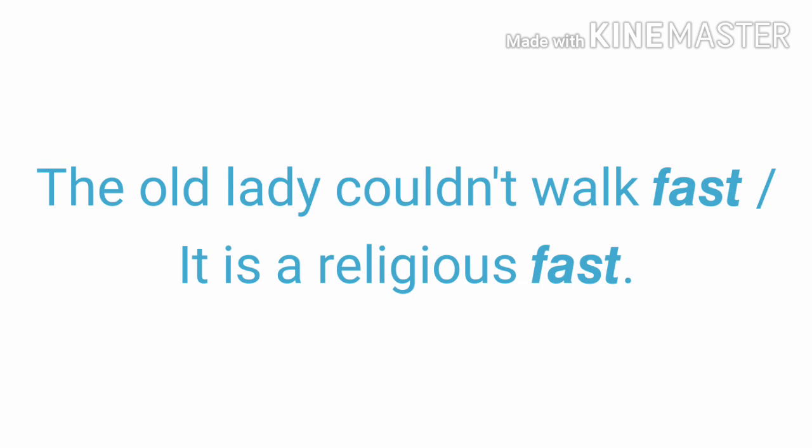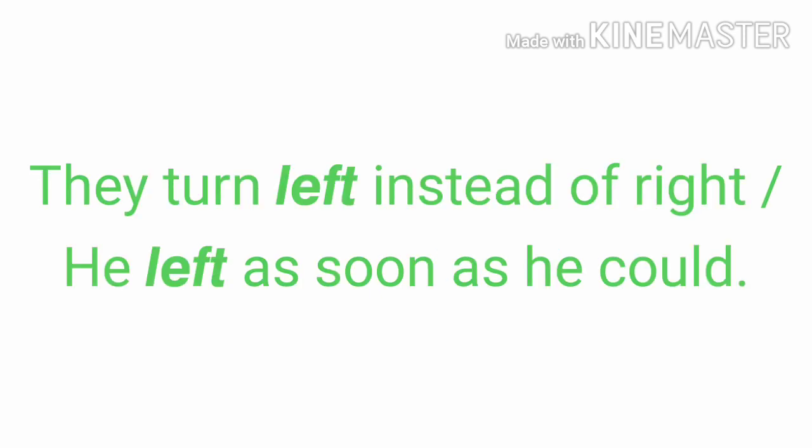The third sentence is, the old lady could not walk fast. It is a religious fast. So the first one, walking fast. Second one, not taking any food for some time. That is fast. Next, they turn left instead of right. He left as soon as he could. Hope you understood the different meanings of this word left.